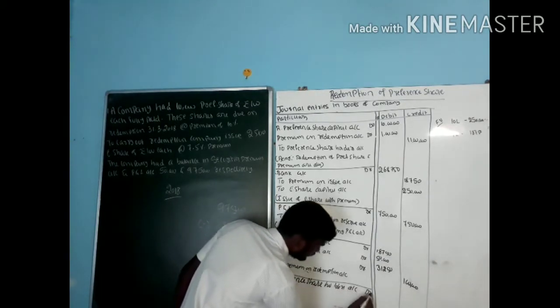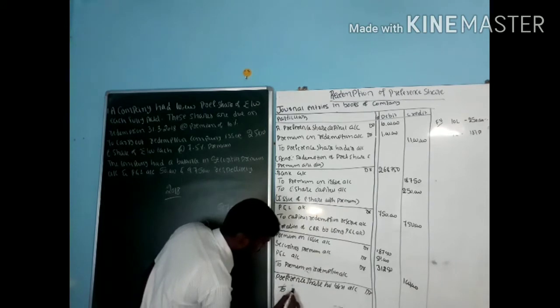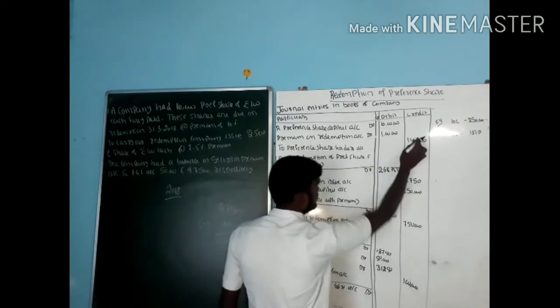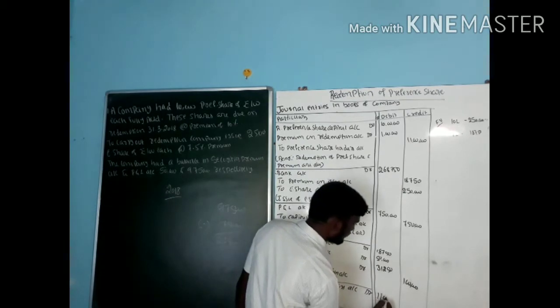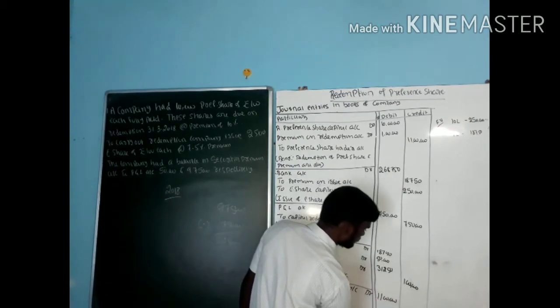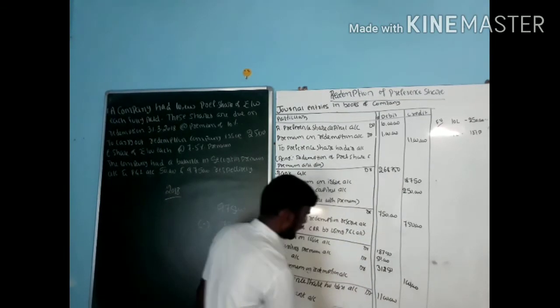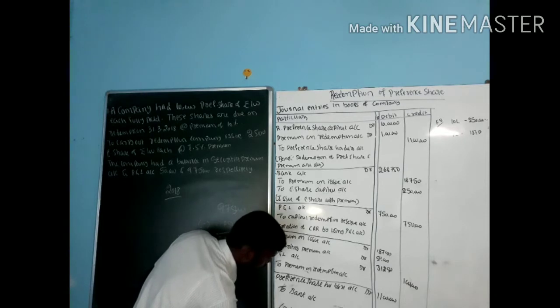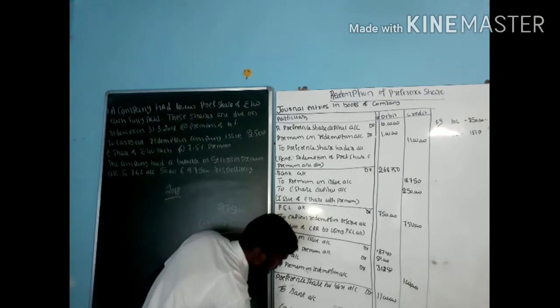Preference share capital account debit to bank account. How much is the preference here? Preference is 11 lakh. We paid the entire amount, that is payment to preference.